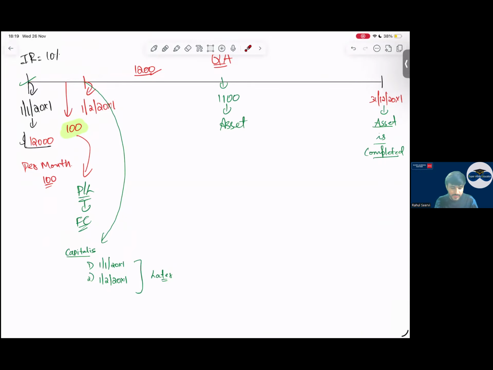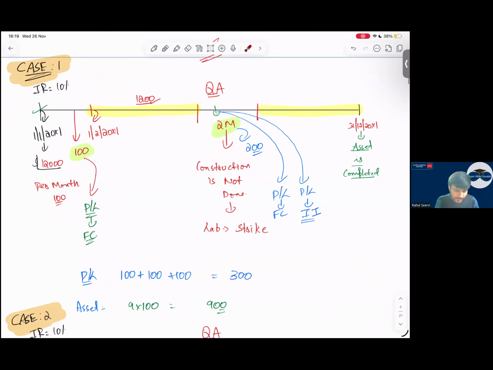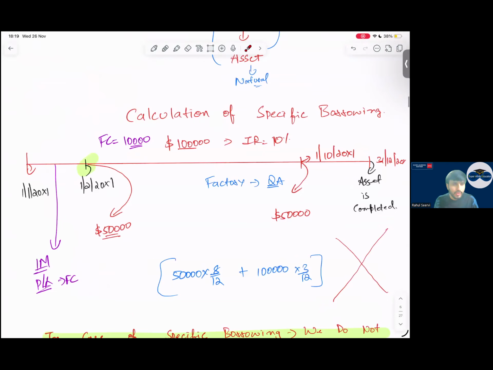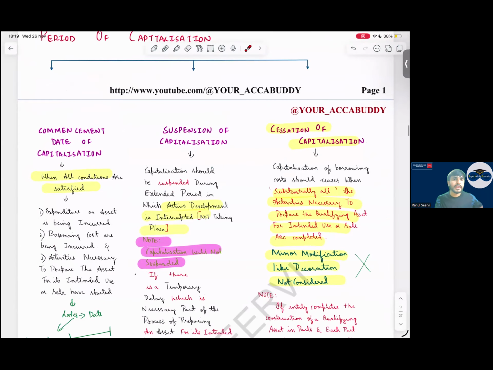The later of 3 dates. Your capitalization will start from the later of 3 dates. That is when expenditure is incurred, borrowing cost is incurred, and activities which are necessary to make the asset ready for its use or sale are undertaken. Simple.